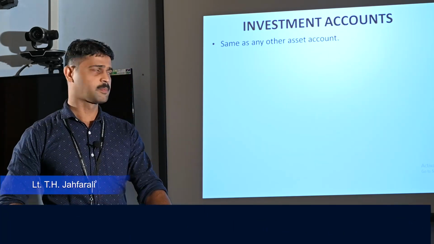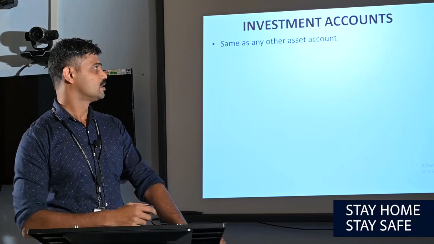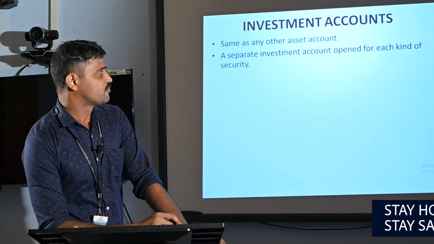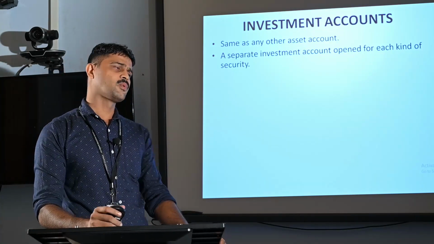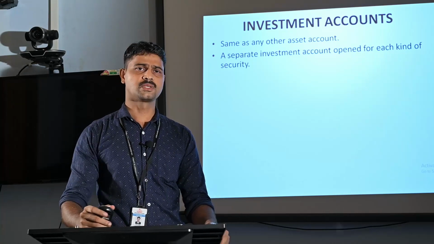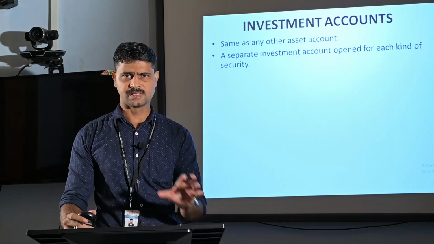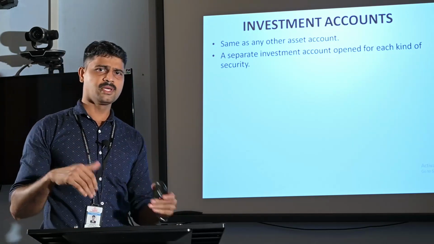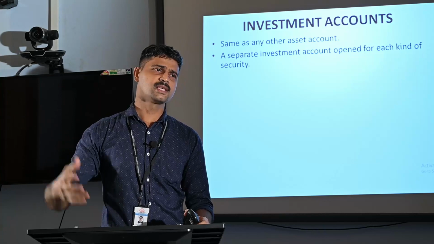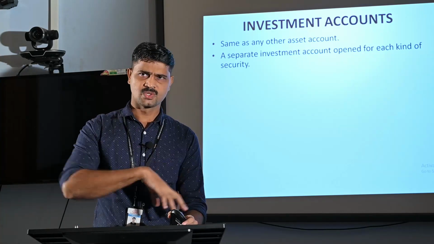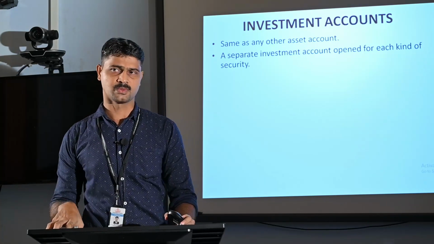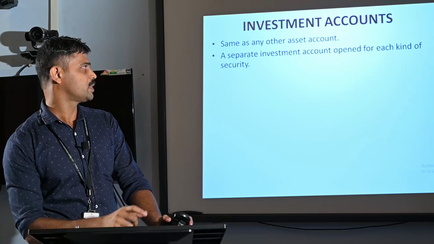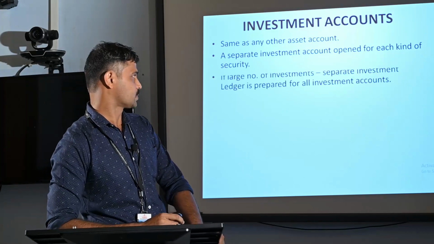In the same way, we are preparing the investment account with the two sides of debit and credit. A separate investment account is opened for each kind of securities. If you have more than one category of securities, we have to prepare a separate investment account for each and every security. For example, I am an investor holding preference shares in a company and debentures of another company. So I have to keep two different investment accounts. First one is share account and second one is debenture account. So each investment should be shown in separate investment accounts.